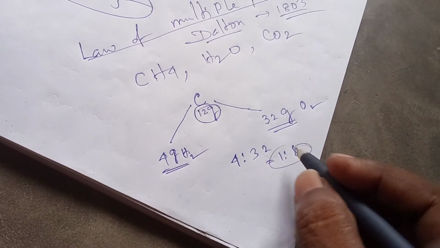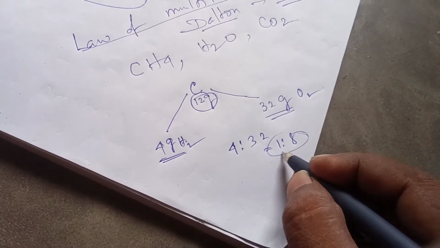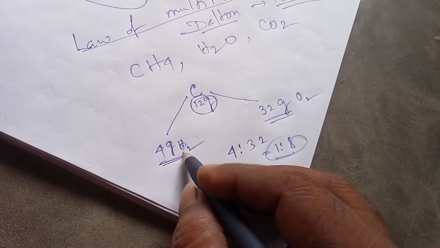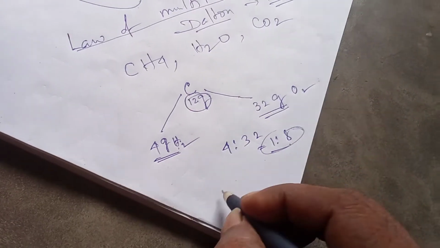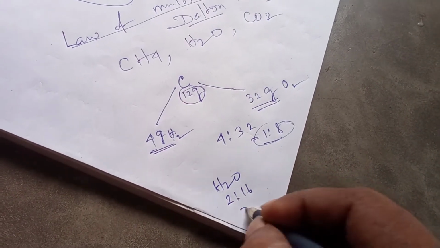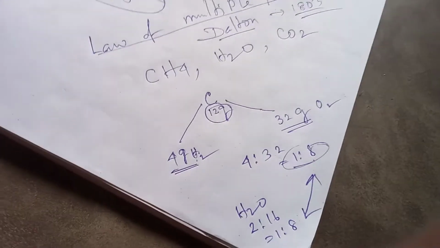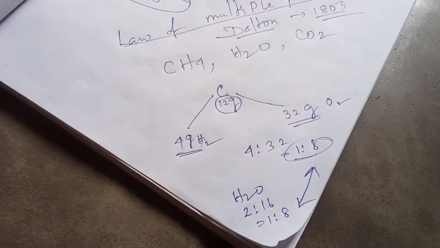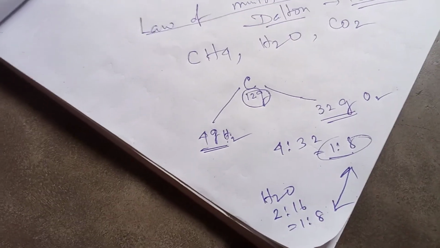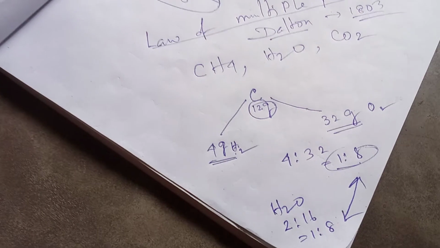And this 1 is to 8, when hydrogen and oxygen react with each other to form water, they follow this ratio. Somewhere intrinsic similarity is there, some relationship is there.